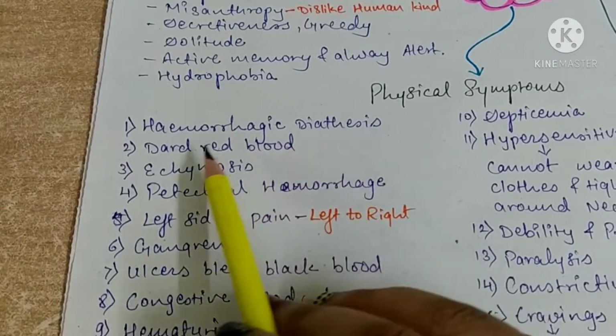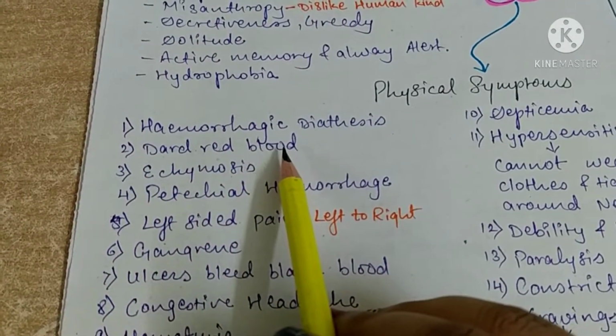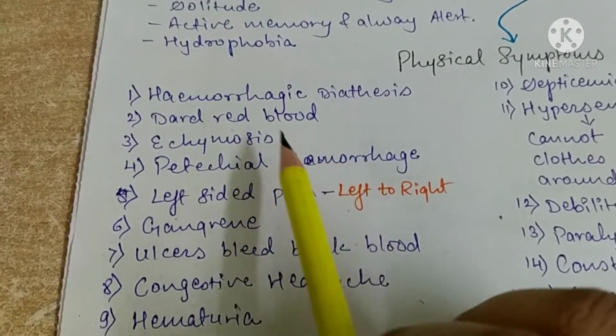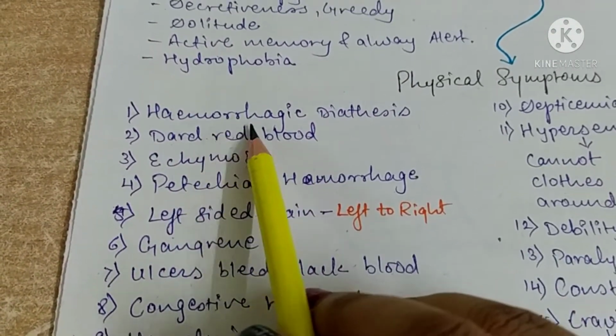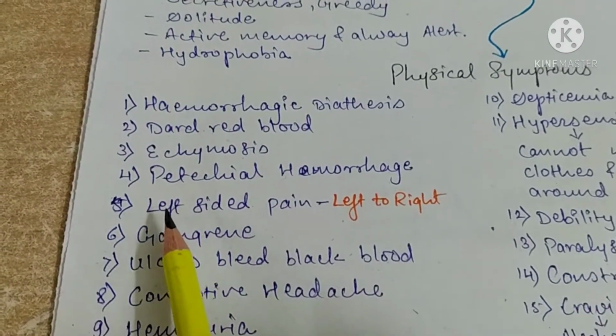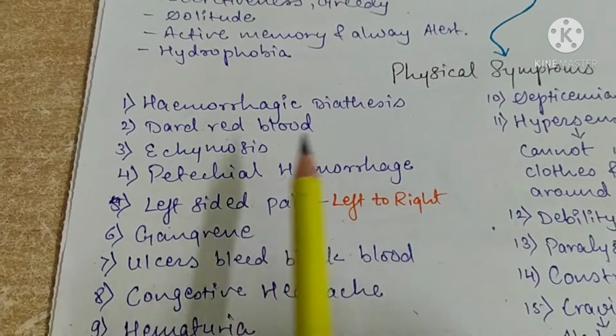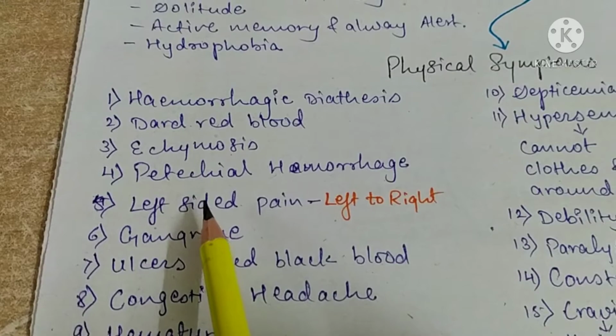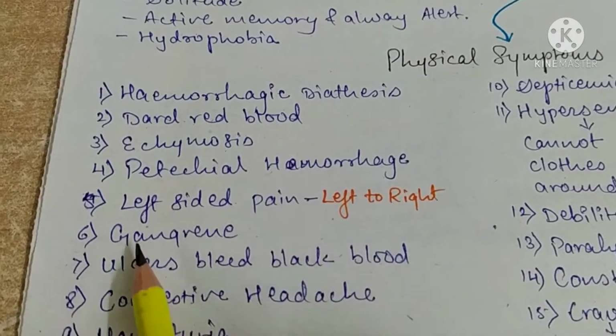Let's study characteristic physical symptoms. First is hemorrhagic diathesis, then dark red blood, always. Then ecchymosis is present, then petechial hemorrhages. Everything related to hemorrhages will be seen in the patient. Then it is a left-sided pain. As we know, snake coils from left to right, so pain will always be on the left side, and then it will radiate to the right side.